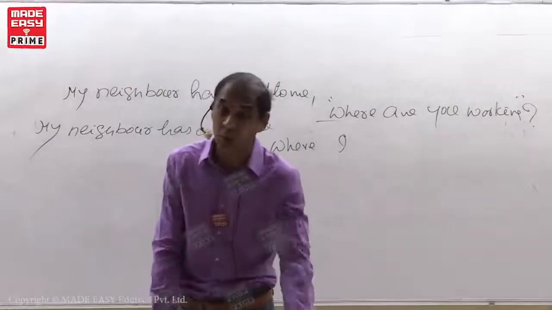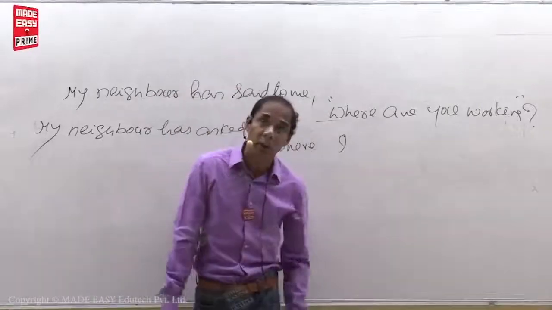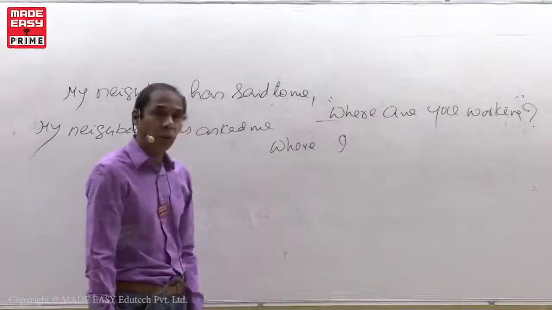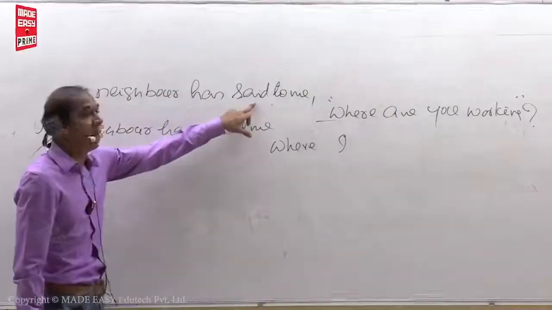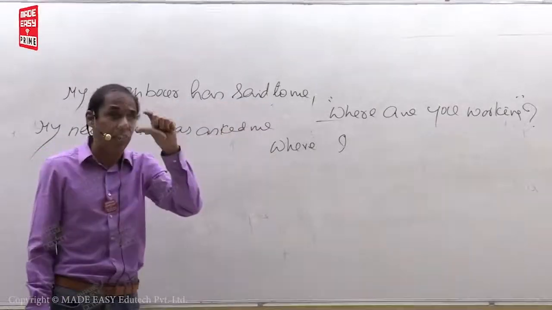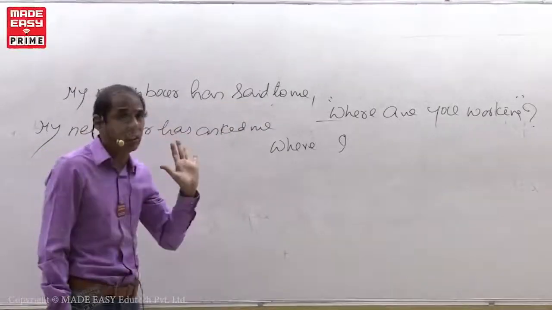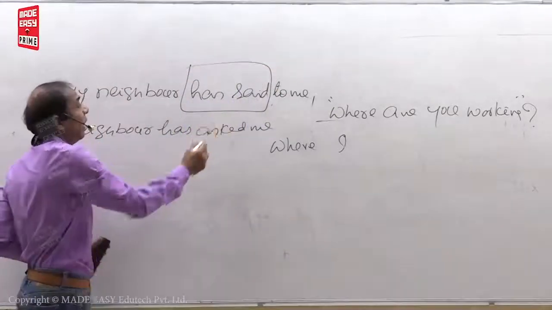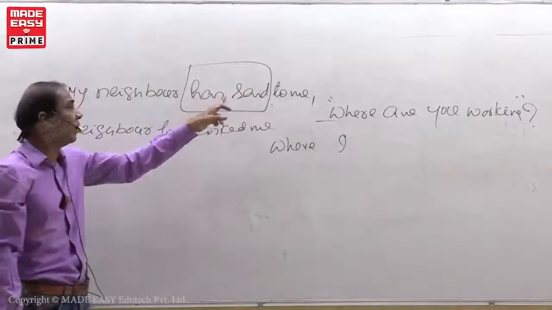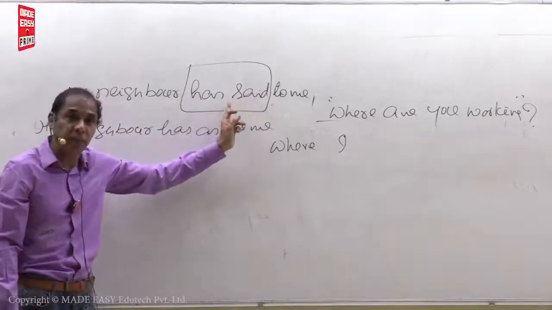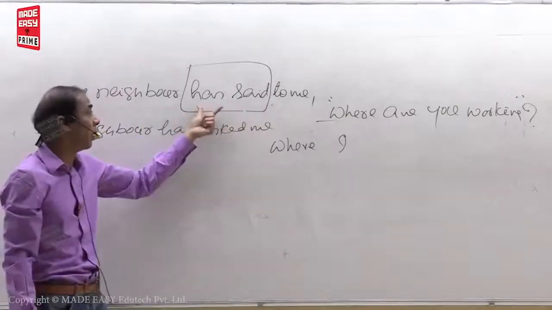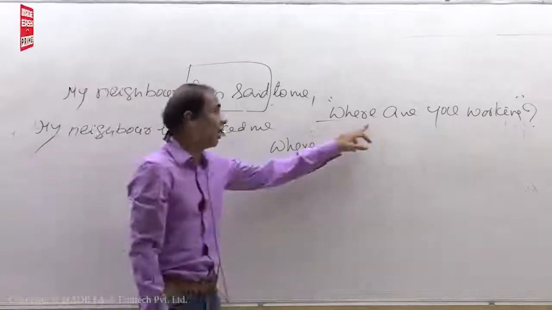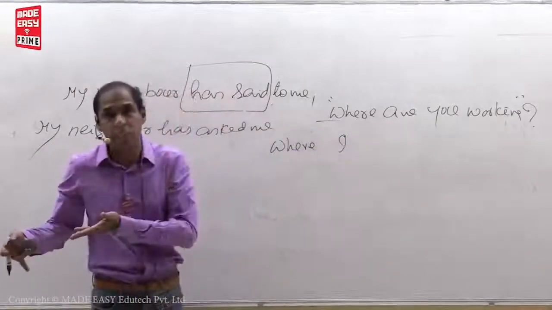Actually, present continuous tense. What is the rule? Present continuous should be turned into past continuous. But here also we cannot change. Why can't we change? Because reporting verb is not in the past tense. When the reporting verb is in the past tense, I told you, then only we have to accept all the tense changes. But the reporting verb is in the form of have or has plus V3, it means present perfect tense. When the reporting verb is in the form of present perfect tense, don't change the tense form. Whatever the tense form is given, the same you have to repeat in indirect speech.